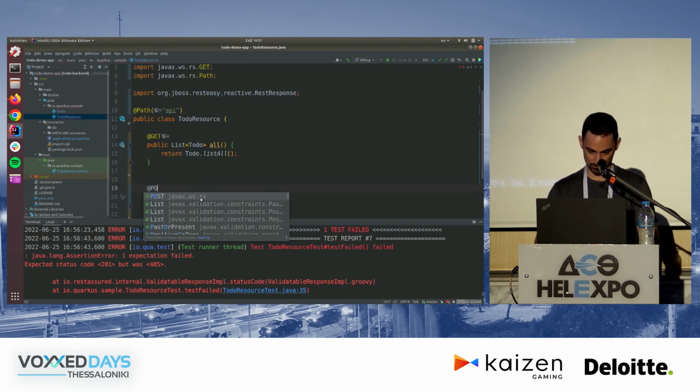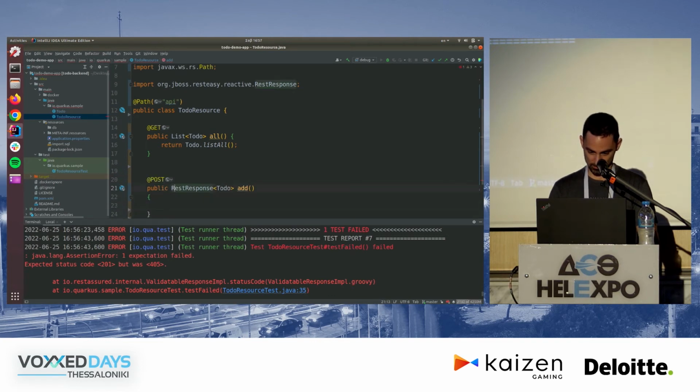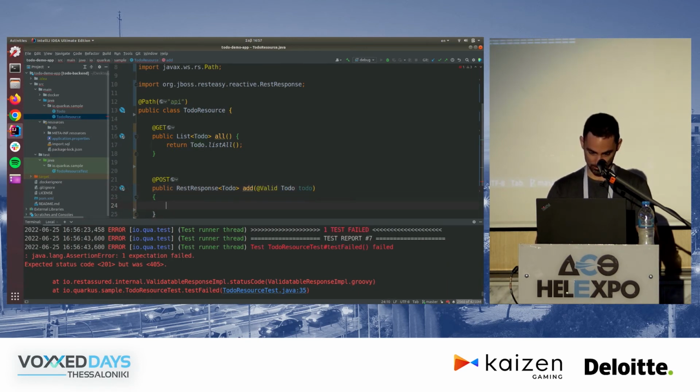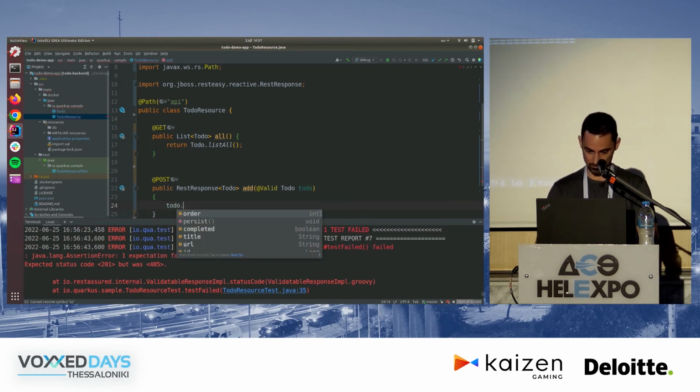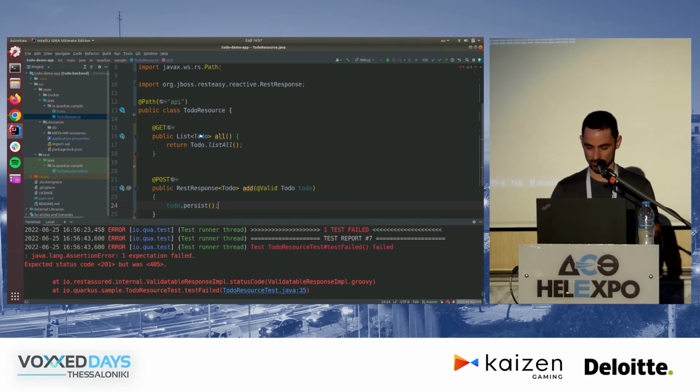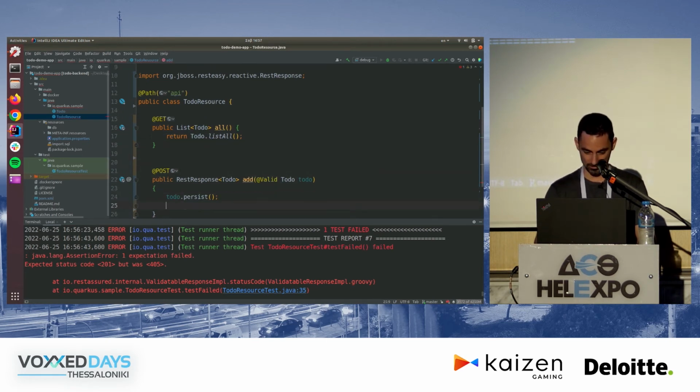I'm implementing post here. And what I'm going to do here, I'm going to get valid to do, and I'm going to persist it. So to do, not this, to do persist. This comes from the Panache entity that to do was extending. So I just call persist on the thing, and magically this should work.